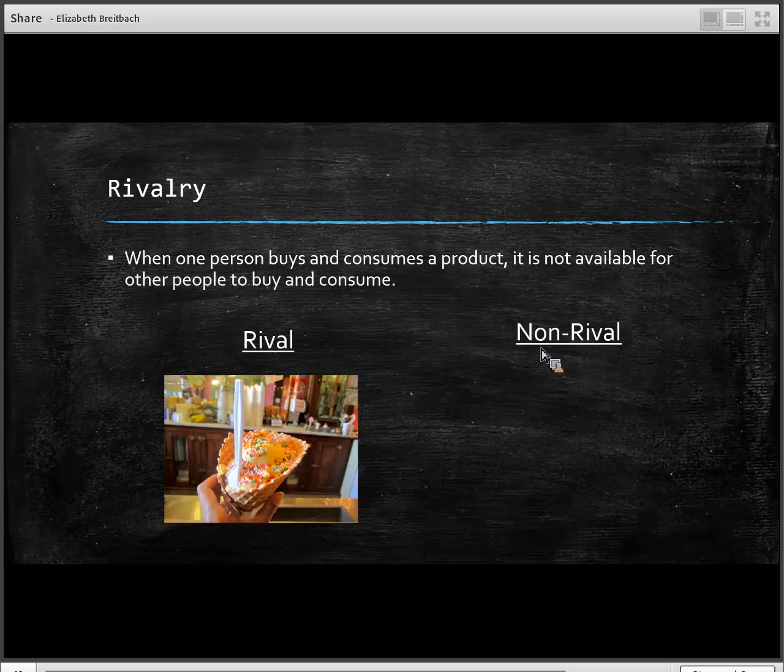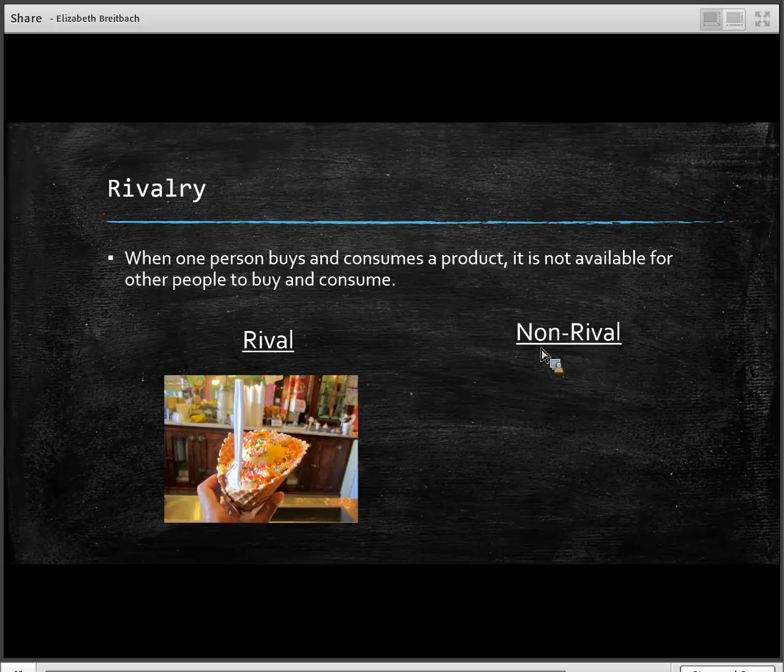And this is going to be true of a lot of goods that we consume on a daily basis, right? I mentioned earlier pizza in a previous lecture. Pizza is going to be, there's no market failure. It's a rival good. If you buy the pizza, then I can't consume it. A car would be another example. If you purchase a car and you're consuming the car, it's not available for me to purchase. I can't purchase the same car. I can't consume the same car as you. And so we have rival goods. We're fighting over the same product.